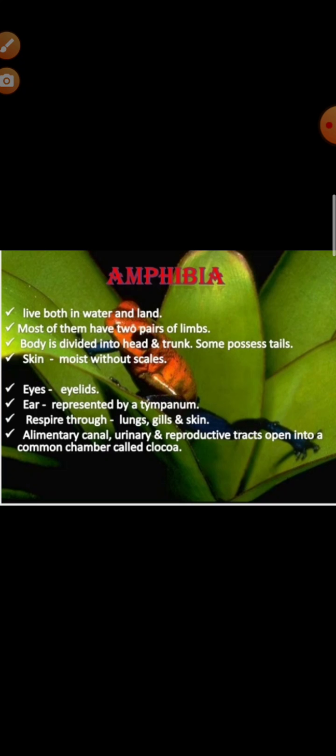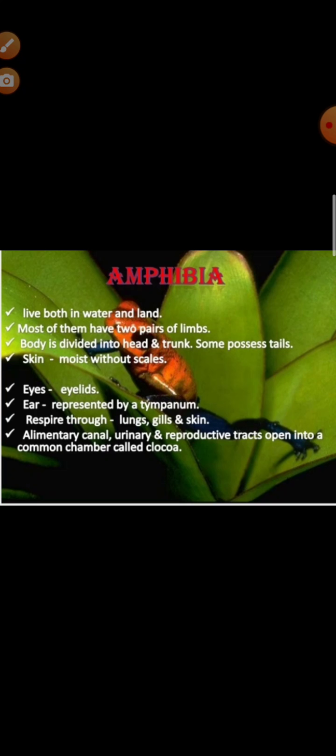Another salient feature of this class Amphibia is presence of tympanum. Ear consists of internal and middle ear. Eyes are large, protruding. Nictitating membrane is present. Nictitating membrane is the third eyelid, we can say, which is a waterproof covering for the eyes when the animal is in water. Dicondylic skull is present.